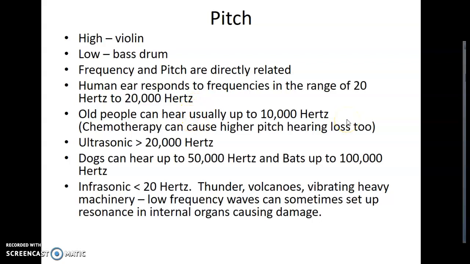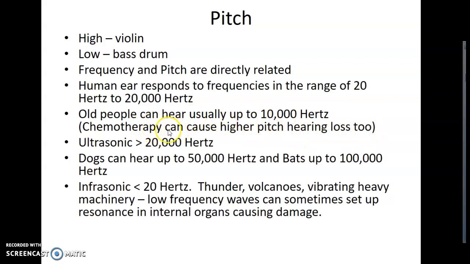Okay, so talking about pitch again, frequency and pitch are directly related. The human ear responds to frequencies in the range of 20 hertz up to about 20,000 hertz. Old people can usually hear up to about 10,000 hertz. Chemotherapy can cause higher pitch hearing loss too.